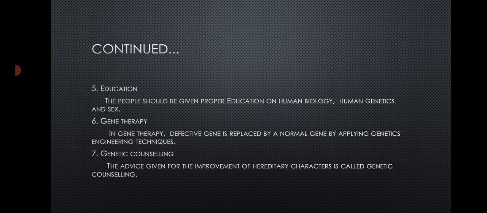Next one is gene therapy. In gene therapy, a defective gene is replaced by the normal gene by applying genetic engineering techniques. Last one is genetic counseling. The advice given for the improvement of hereditary characters is called genetic counseling. The person giving the advice is called a genetic counselor.